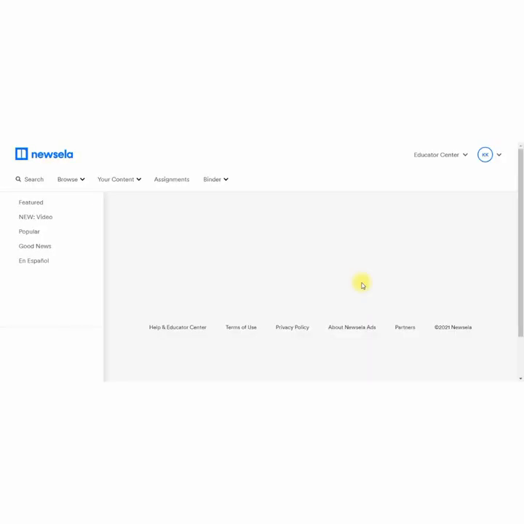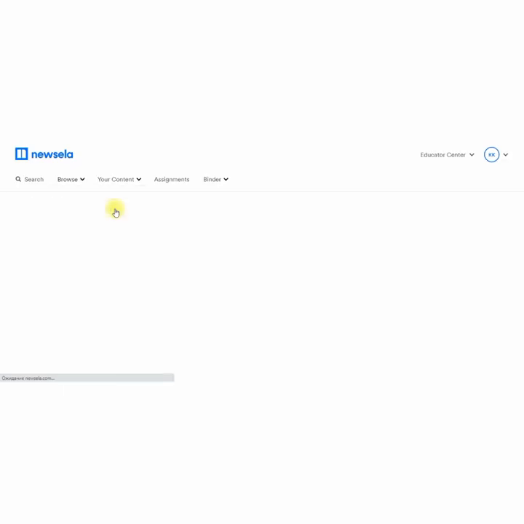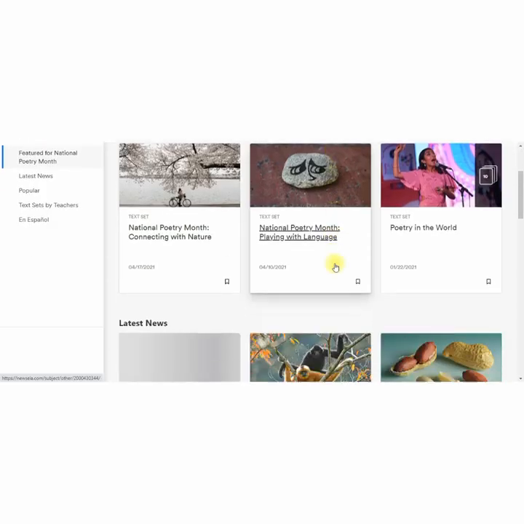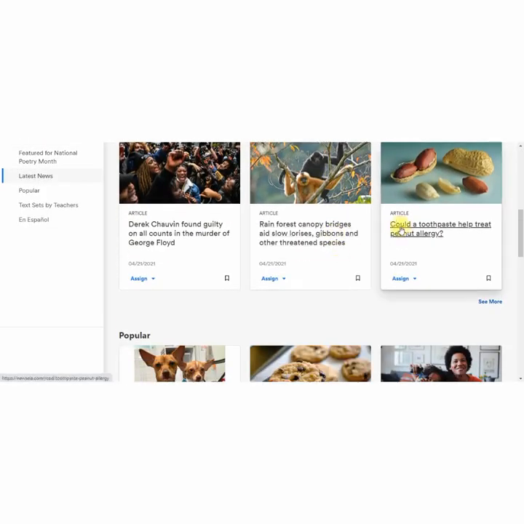The next one is an internet platform, which is very useful. It's called Newsela. Here we can just choose subject areas. It can be English language arts. It could be science, social studies, and so on. Let's choose this one. Let's choose this text.